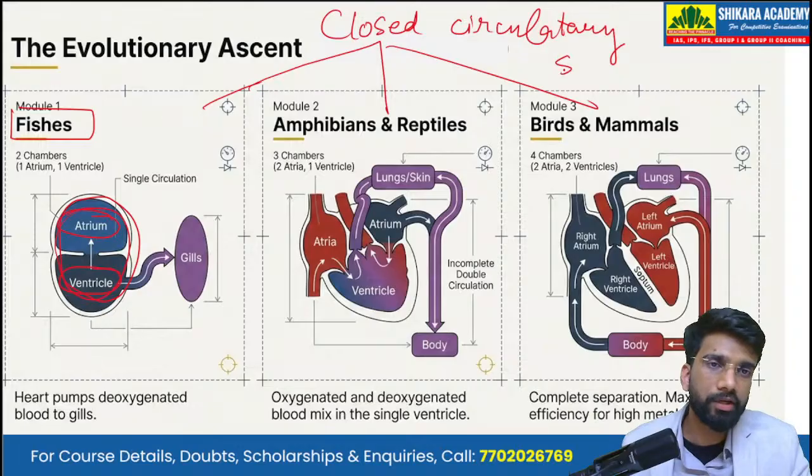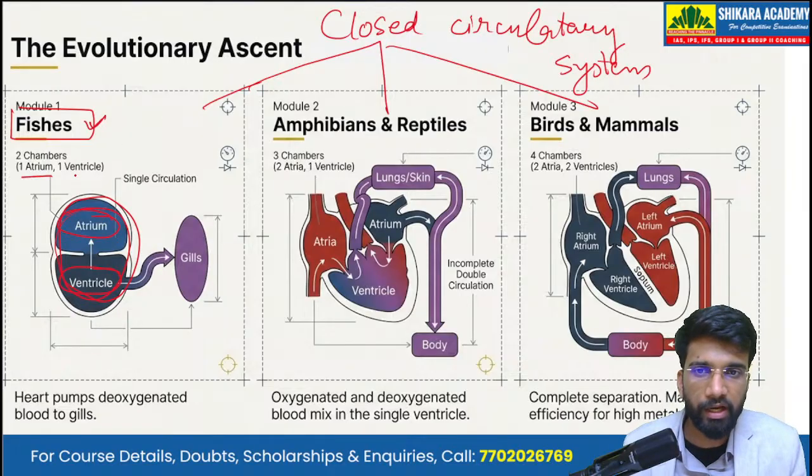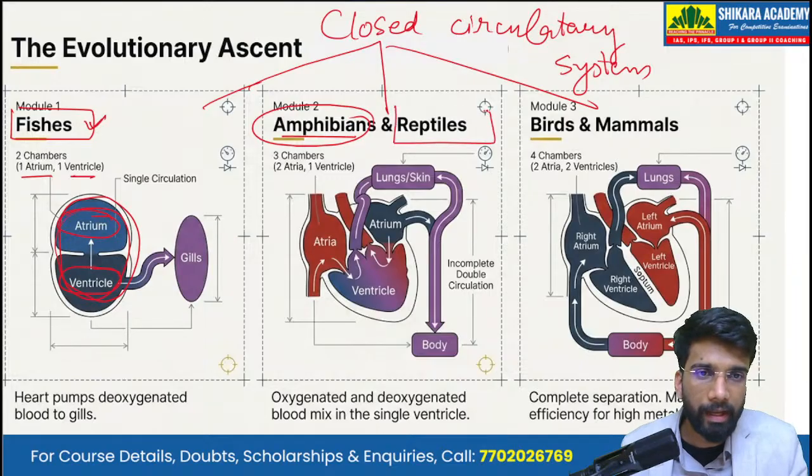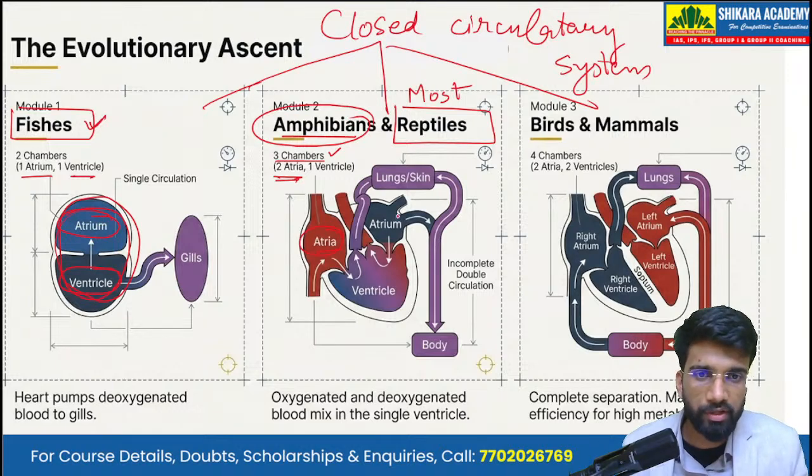So do not get confused here. All three are part of the closed circulatory system. In fishes, we have a two-chambered heart, that is one atrium, one ventricle. In amphibians and most reptiles, and when I say most reptiles, there is one exception, they have a three-chambered heart, that is two atria and one ventricle.